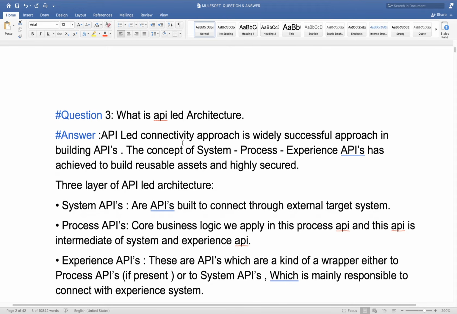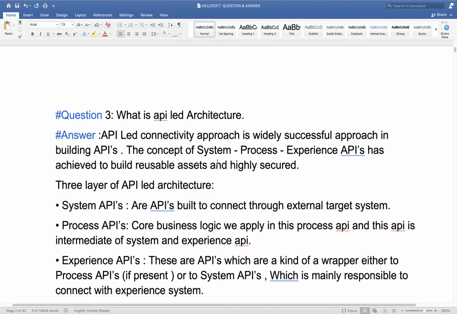Now it's not always mandatory to develop a separate experience API for a mobile application, web application, or whatever external system we have. It depends on the requirement. If required, only then we create a separate experience API; otherwise there will be only one. Is everyone clear with this answer? And the second point: why do we follow this API-led architecture?